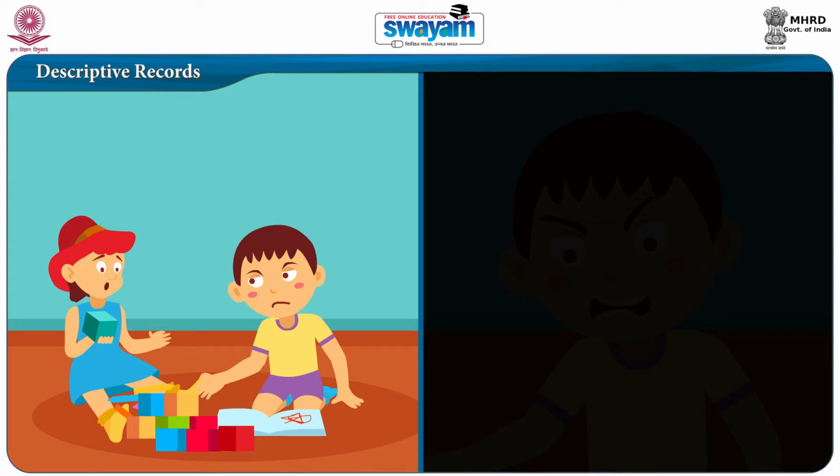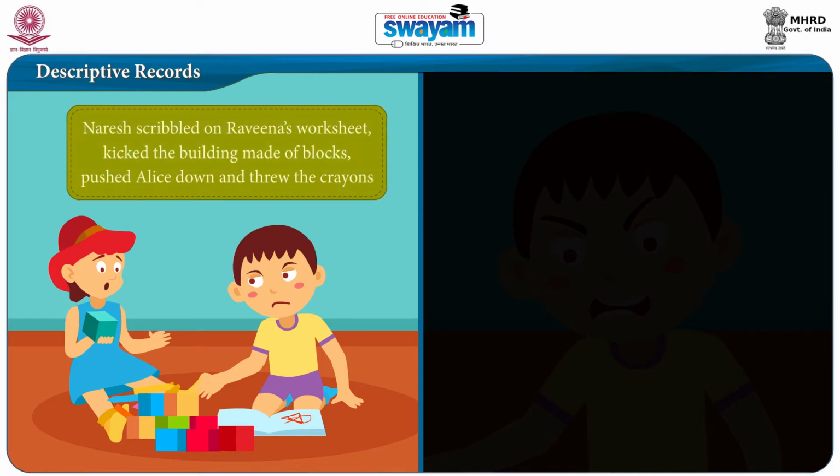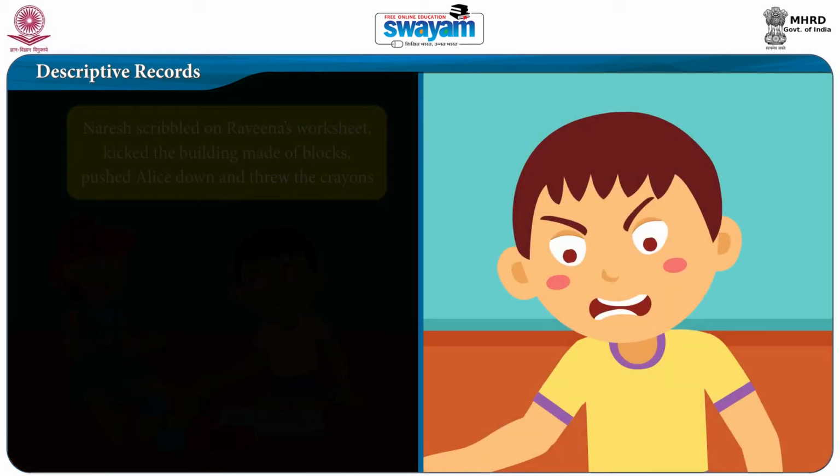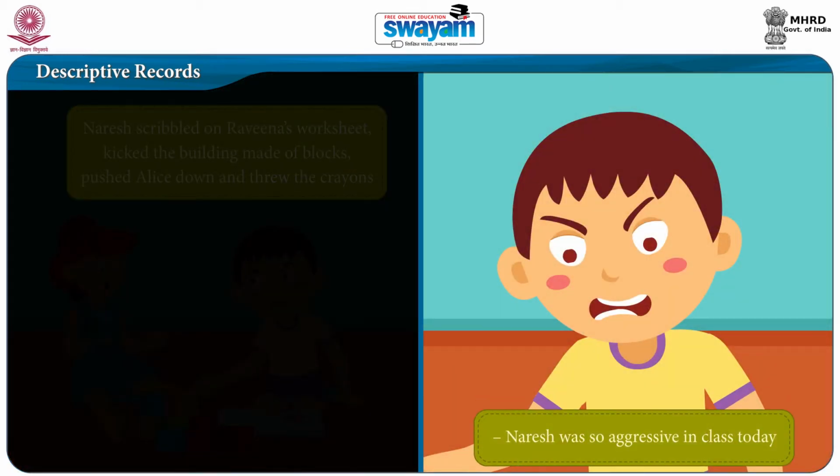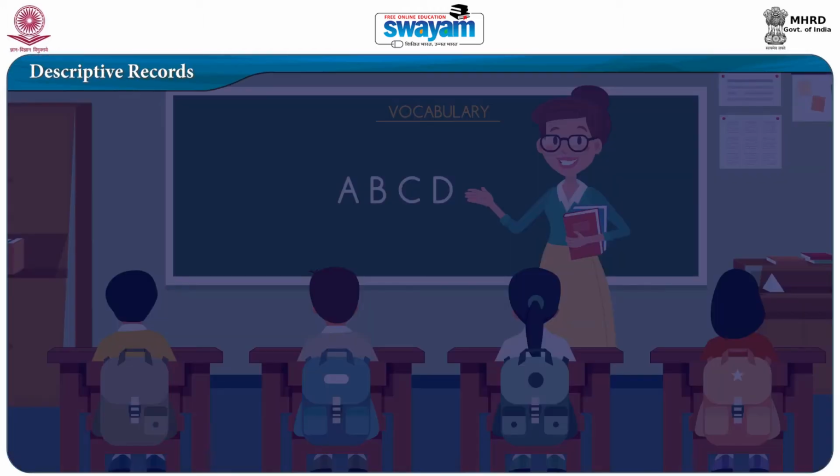For example, for a narrative record, the right recording can be: Naresh scribbled on Ravina's worksheet, kicked the building blocks, pushed Alice down and threw the crayons. Whereas a wrong recording could be: Naresh was so aggressive in class today. A few of the narrative records that can be used effectively in early learning centers are given to you now.